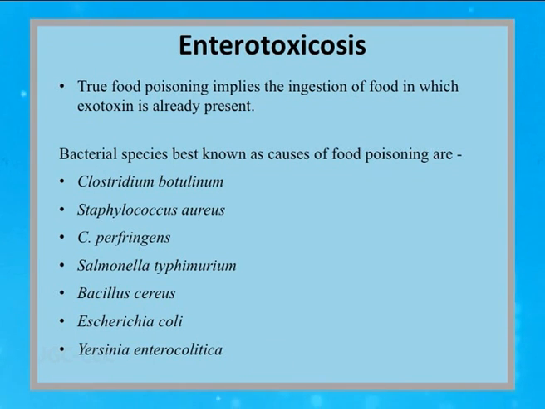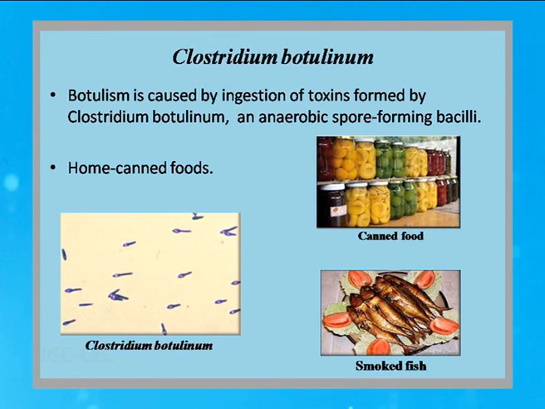So let's begin with the first organism that is commonly known to us, Clostridium botulinum. Now this Clostridium botulinum causes food poisoning and this is referred to as botulism. This is due to release of an enterotoxin which affects the gastrointestinal tract of the human body. Now this botulinum toxin which is released from the Clostridium botulinum is mainly found in the home canned foods which are not properly preserved and is also found in smoked fishes.